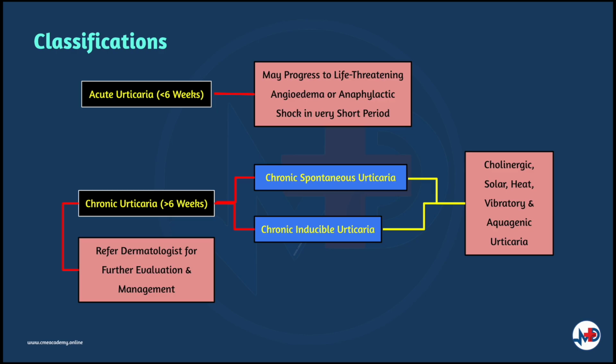So urticaria is classified based on its onset, whether it's acute urticaria, which occurs in less than 6 weeks and may progress to life-threatening angioedema or anaphylactic shock in a very short period. It is often gone within hours to days.